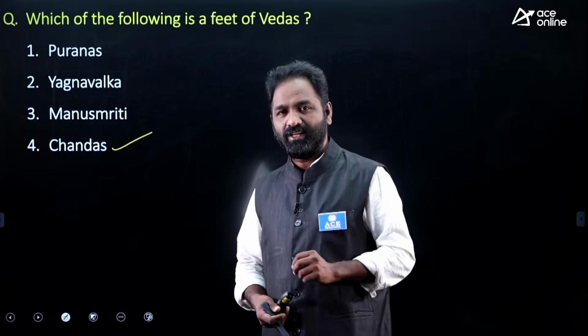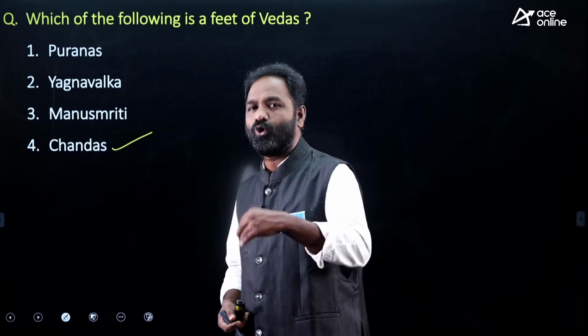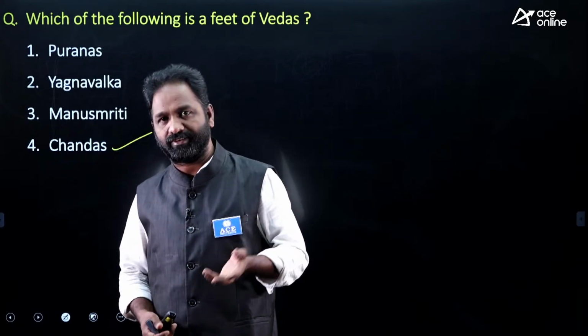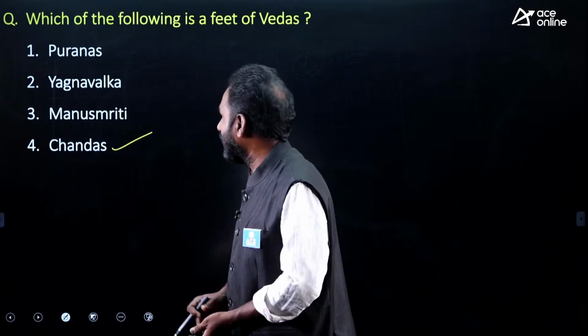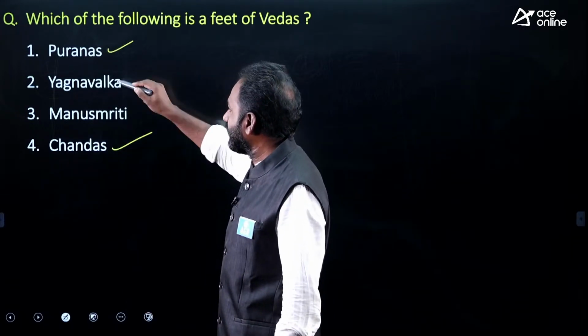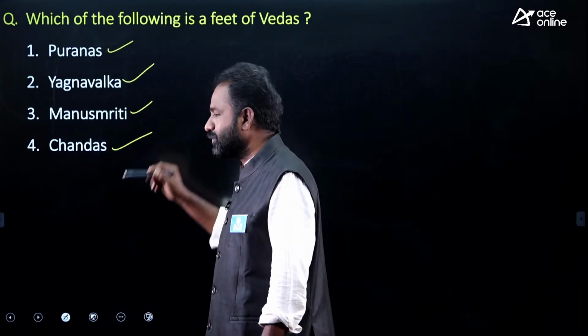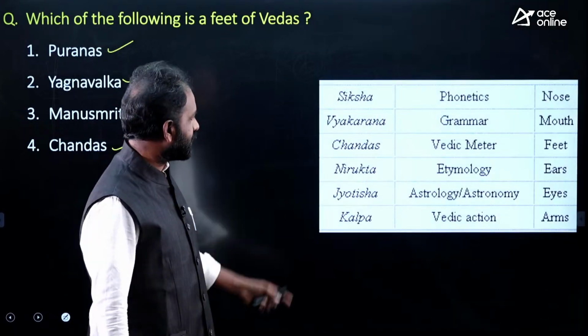Veda plus Angas. There are 6 Vedangas, which are called the Angas of Veda, and Chandas is one of them. Puranas are not related to Veda. Yajnavalka is also not related to Veda. Manusmriti is also not related to Veda. So these are the 6 Vedangas.